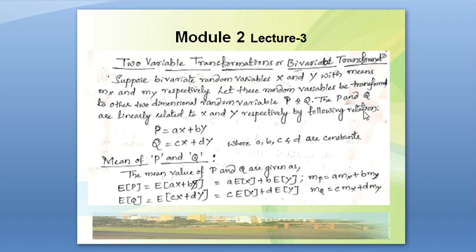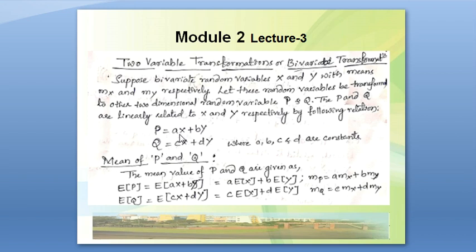By the following relation. Now what we want is, we have the two bivariate random variables X and Y. When these two random variables are transformed to other two-dimensional random variables P and Q, then P and Q are linearly related to X and Y. Let's consider that P is equal to aX plus bY and Q is equal to cX plus dY.